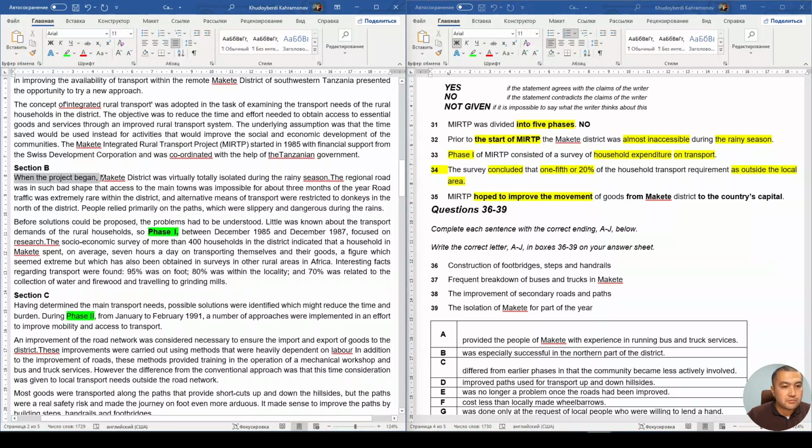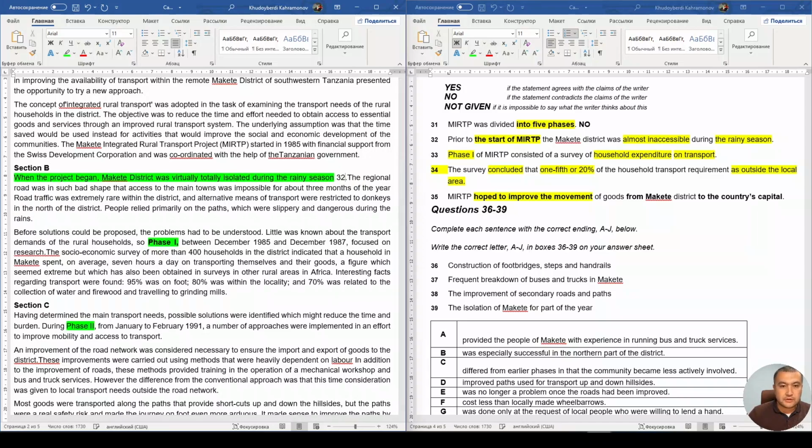So prior to the start of MIRTP, when the project began, Makete district was virtually totally isolated during the rainy season. Wow, that's the keyword, right? Let's write it down here, 32.